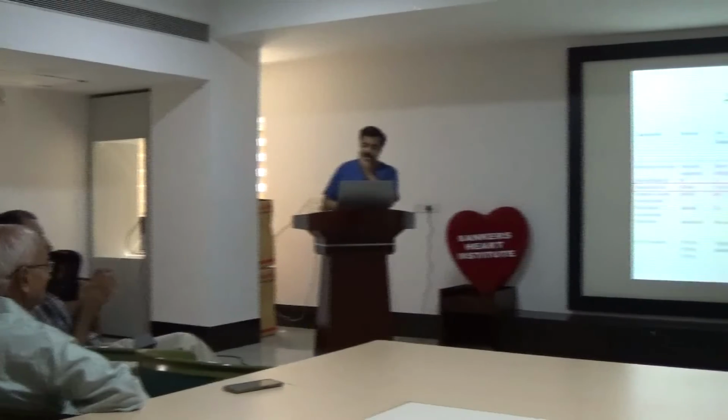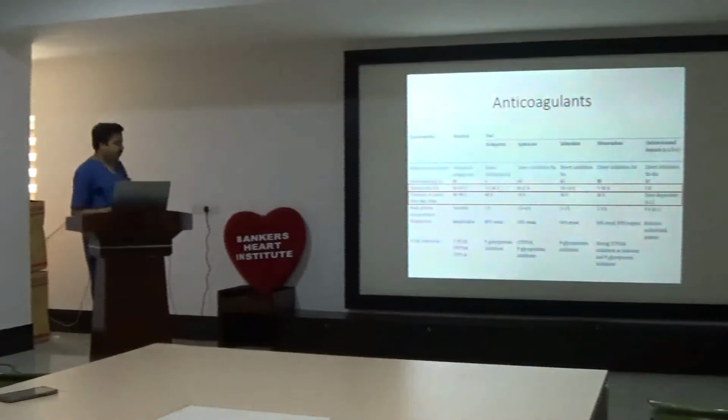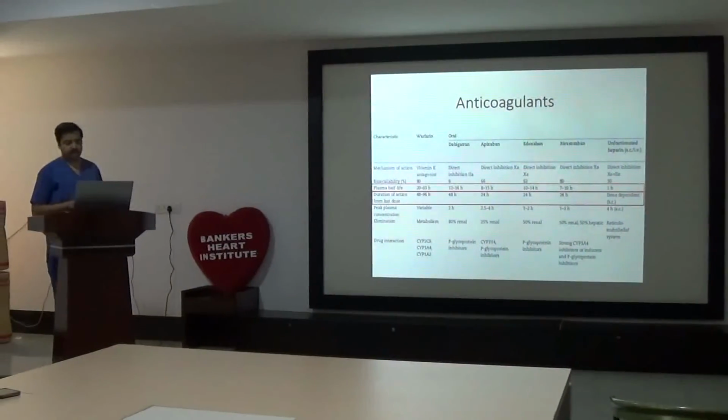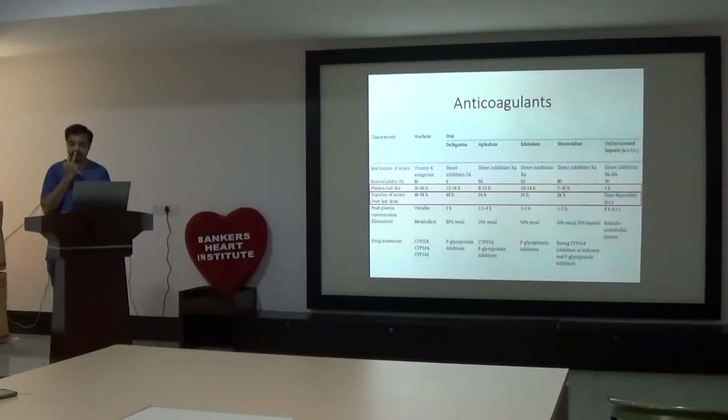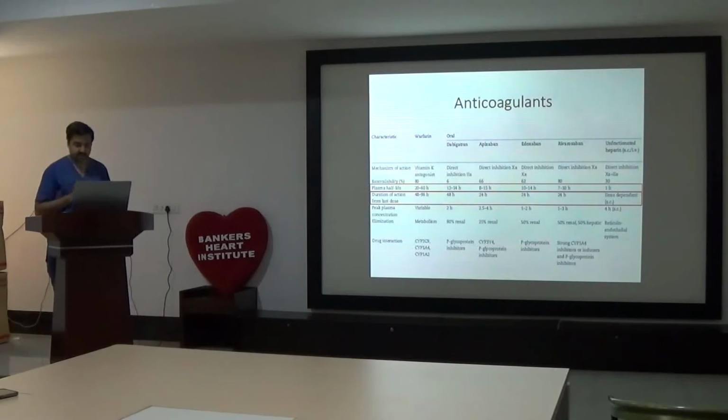Okay. So then anticoagulants. Warfarin is a vitamin K antagonist. Half-life here is 20 to 60 hours and duration of action from the last dose remains up to 96 hours. Compared to these oral agents, we have to consider renal function, but forget renal function as of now. If renal function is normal, dabigatran's effect will last up to 48 hours after the last dose, versus apixaban and rivaroxaban, where the effect will last for 24 hours after the last dose.